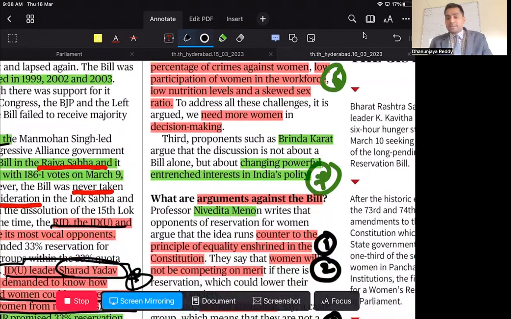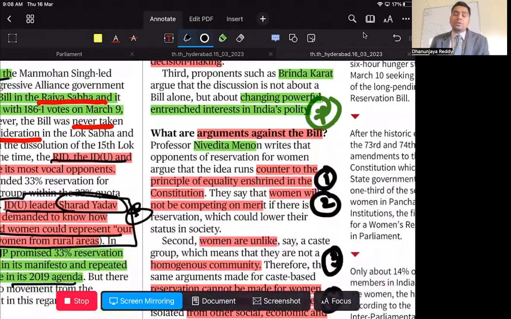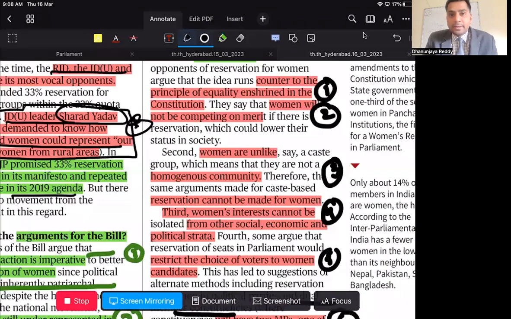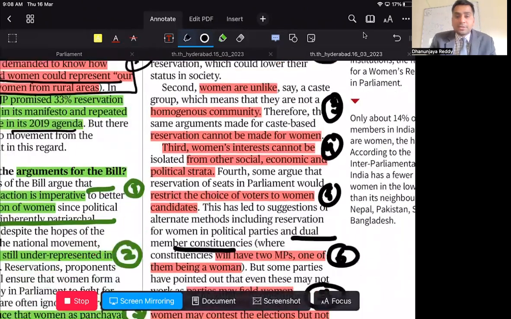Now, what are the arguments against it? Nivedita Menon says that one counter argument that people always make is that if women were given reservations, it would be against the principle of equality. Second, women, unlike other groups such as Scheduled Castes and Scheduled Tribes, do not represent a homogeneous community. What do you mean? Within the women category also, you have different castes, different subcastes, different economic statuses. How can you give reservations to them altogether, just like SCs and STs?